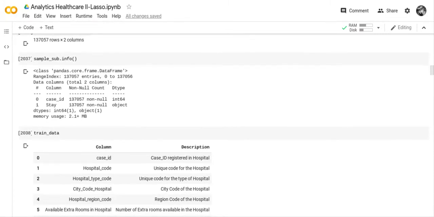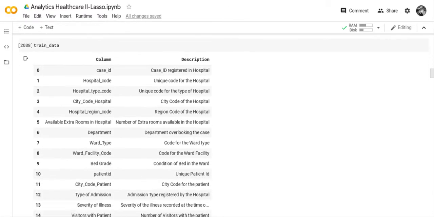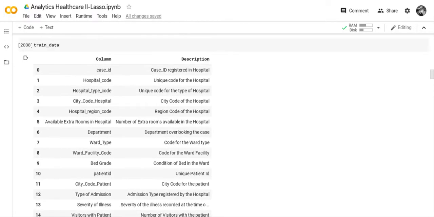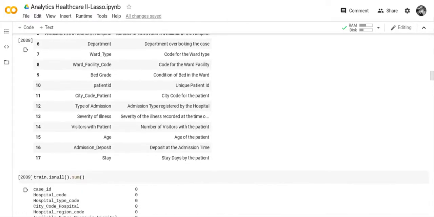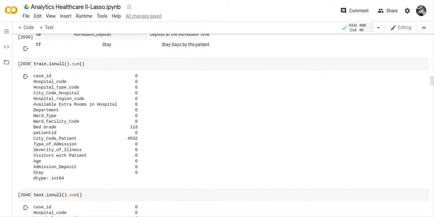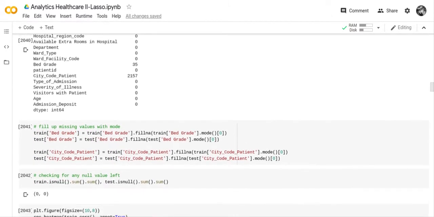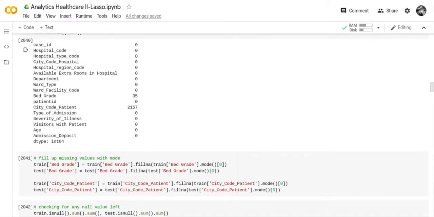So here's the sample submission. You can tell it's an integer and then an object. And then this is the trained data file. It just gives you a description of what each column is for. So we checked to see if we had any null characters in the train file and the test file. And so we found out we had null characters in the bed grade and the city code patient.